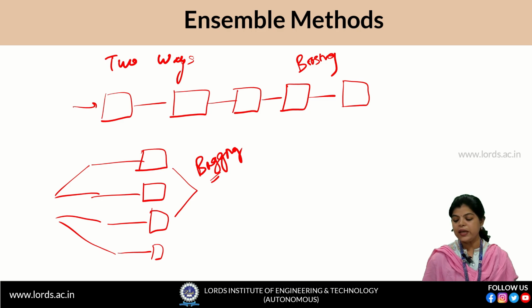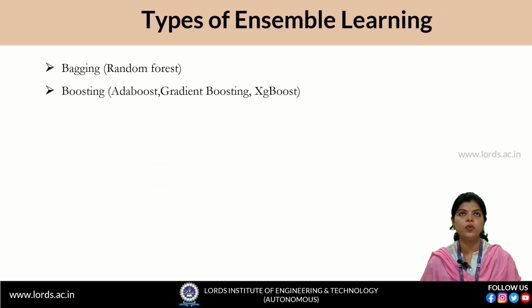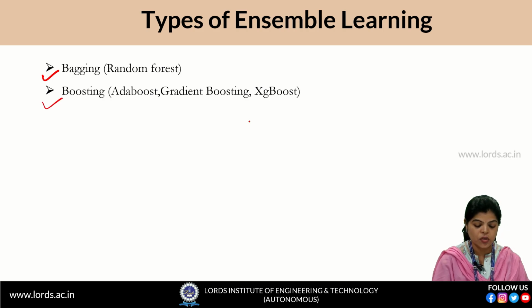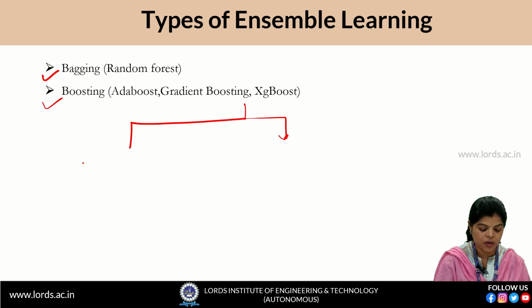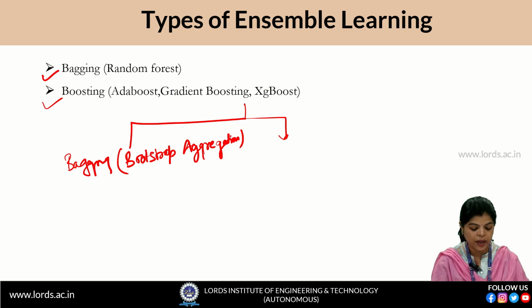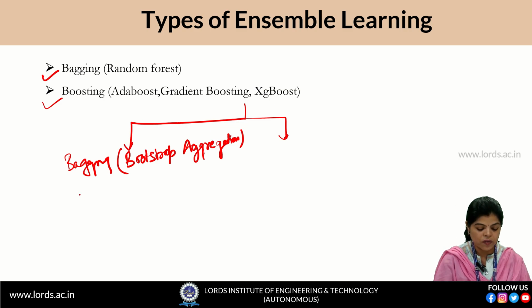So basically, the ensemble method is of 2 types, bagging and boosting. Bagging is also called bootstrap aggregation. I will tell you later what bootstrap aggregation is, and in bagging we study random forest.